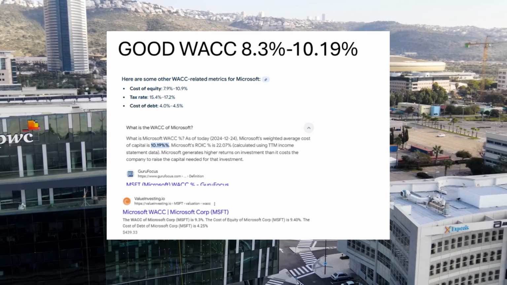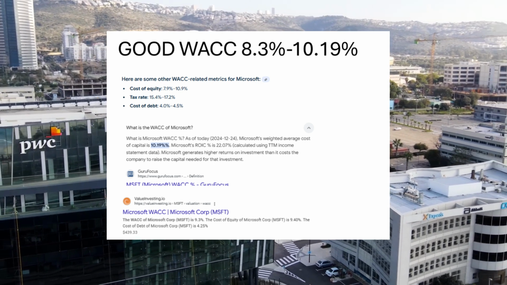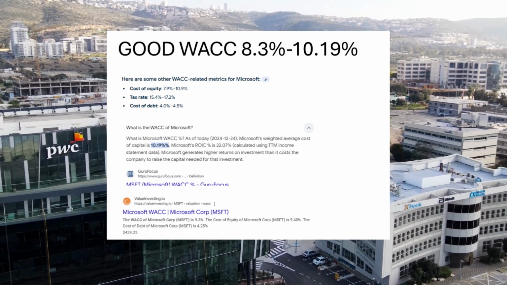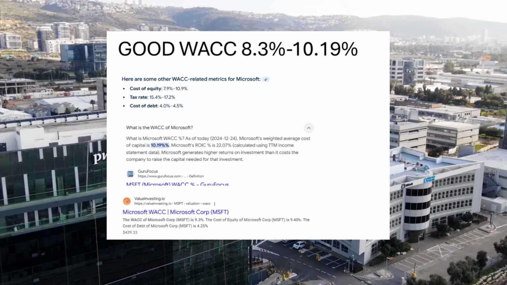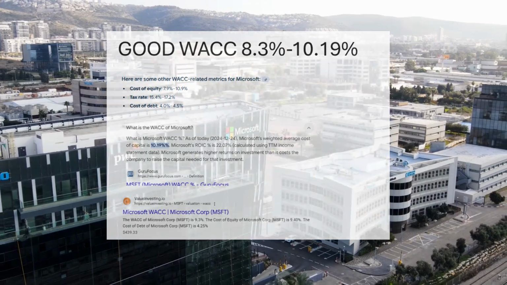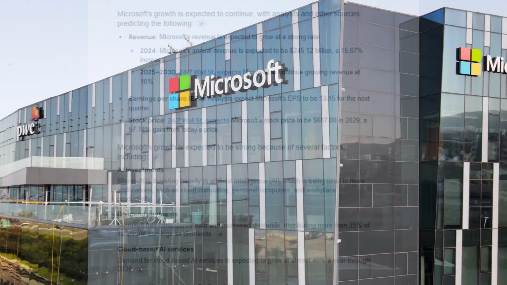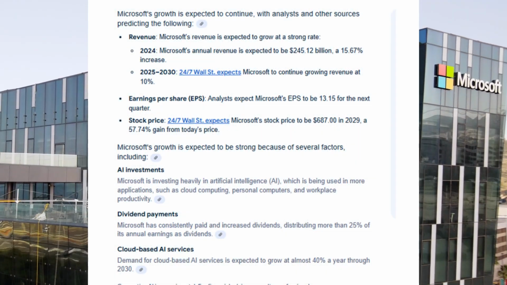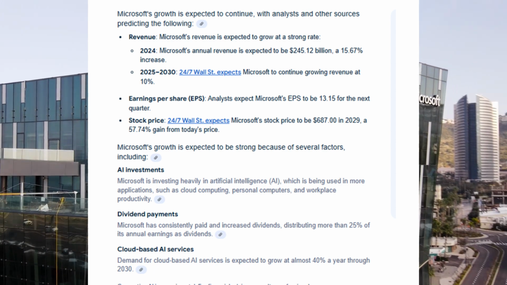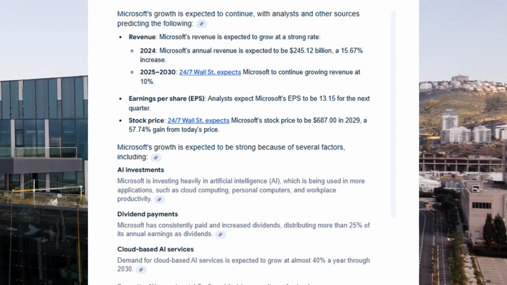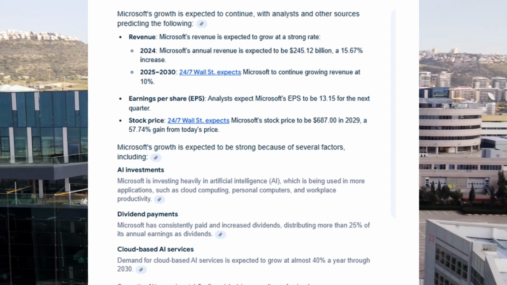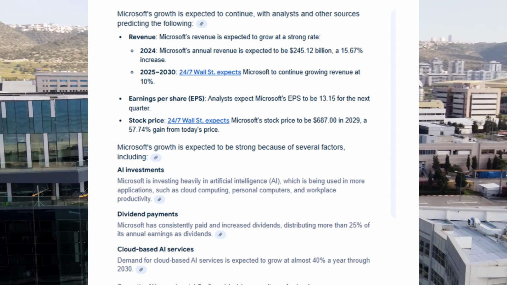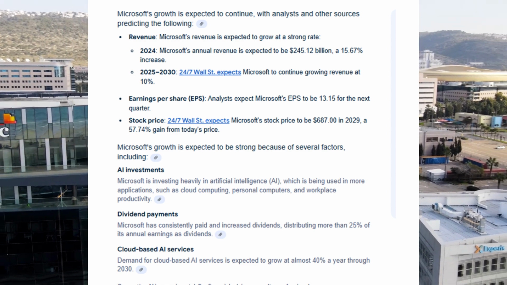Also, I see that Microsoft has revenue growth expectations of about 15.67%. I think this is probably a pretty good amount of growth for the free cash flow as well. People are already projecting that Microsoft stock fair value will be $687 in 2029. Obviously, we don't know what's going to happen in 2029, but from historical evidence, that seems correct.